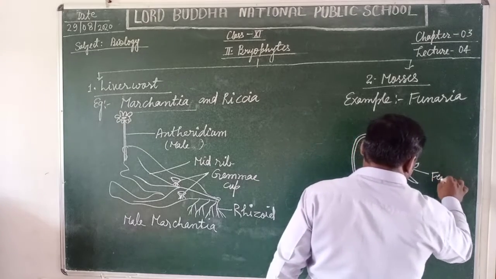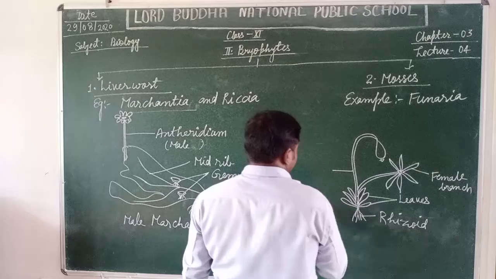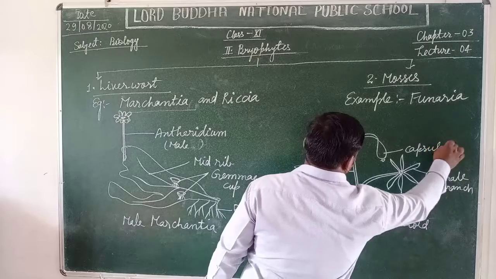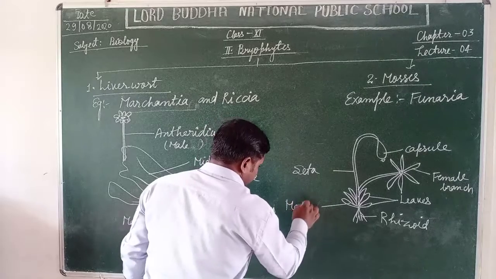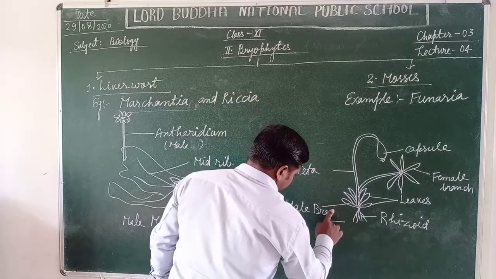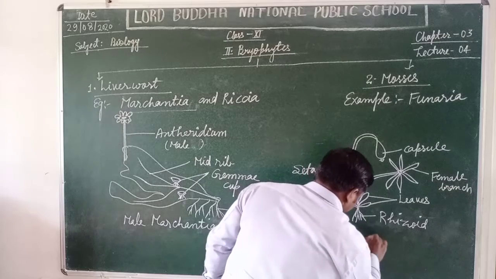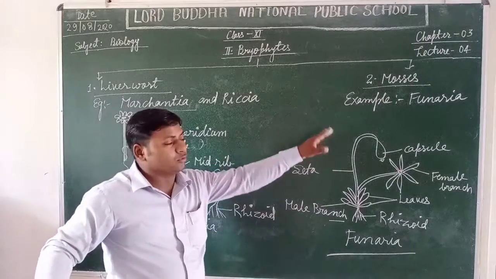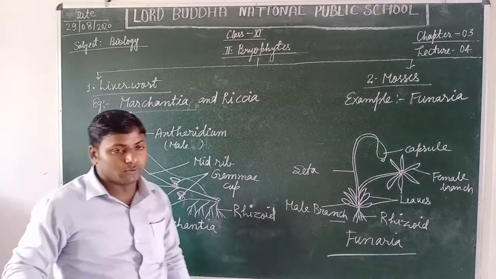This is the female branch. This is the seta, the capsule, and this is the male branch of the Funaria. Thus, students, overall, the bryophytes are well known for the process of sexual reproduction. Thanks, students, for joining today's lecture.